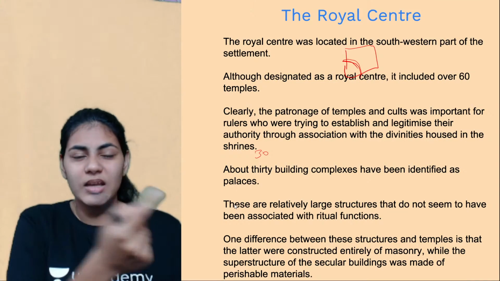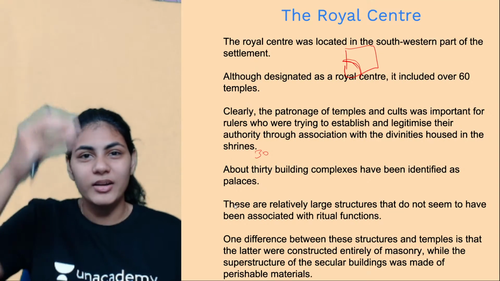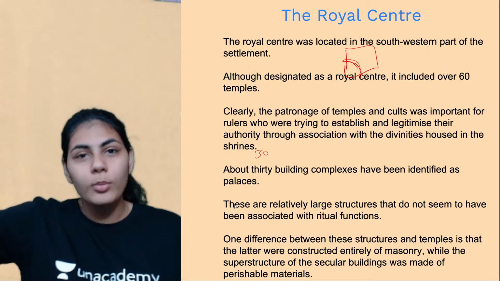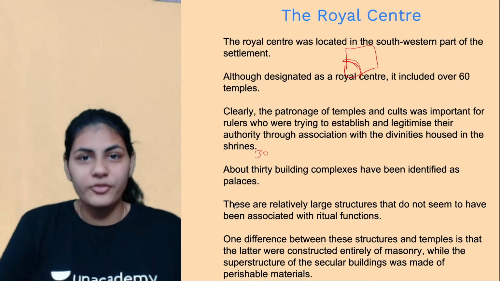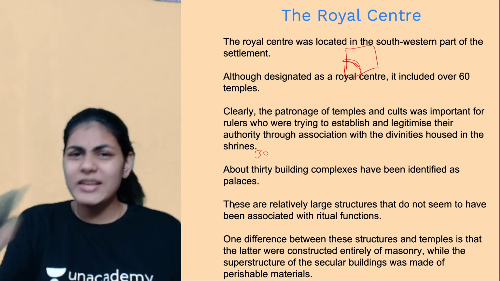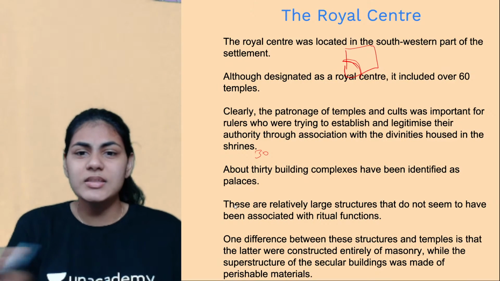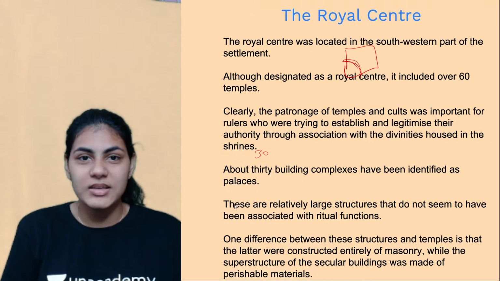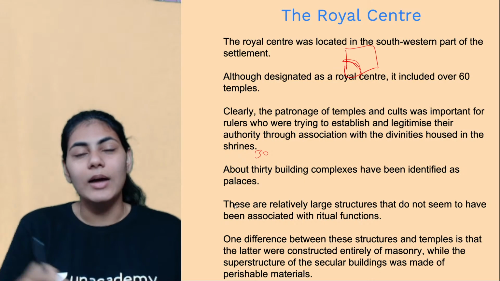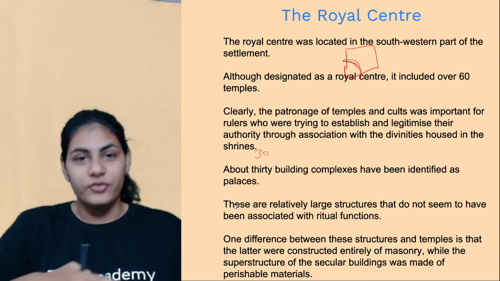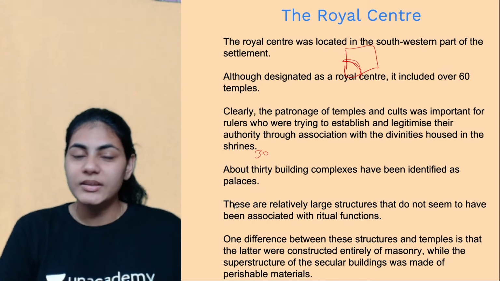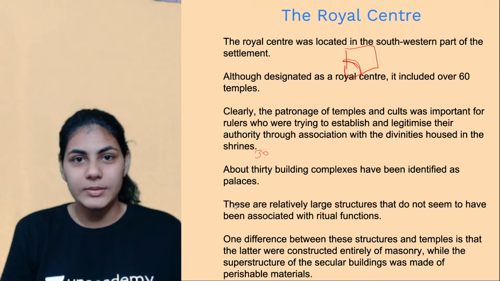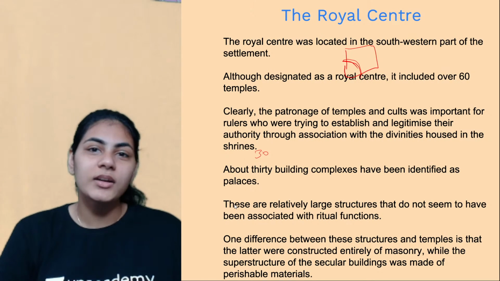Fire altars are those square boxes where the fire comes out and people usually walk around that fire, right? So any such religious or ritual associated things, nothing was found in those 30 complexes. And that is how they came to the conclusion that if these are not religious temples, then definitely they have to be palaces. So they came via the elimination method.